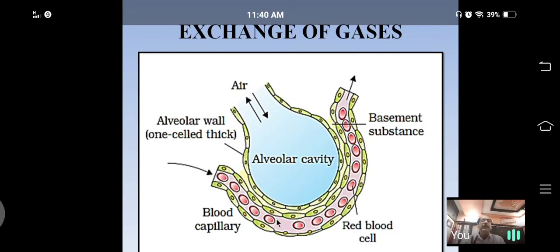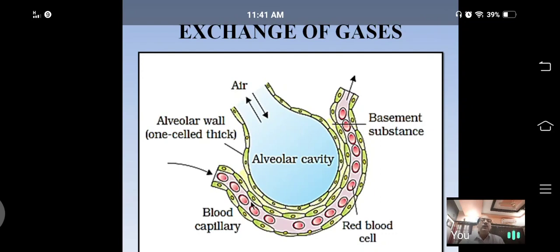The partial pressure of oxygen is very less in the blood of the capillary. What about in the air of alveoli? See here, this air of alveoli contains more oxygen, means the partial pressure of oxygen is high. What about carbon dioxide? Carbon dioxide concentration is less.